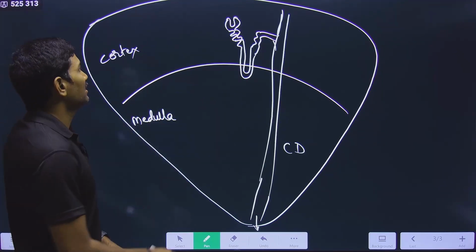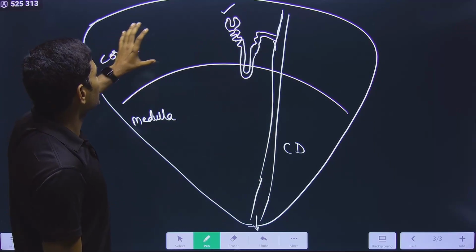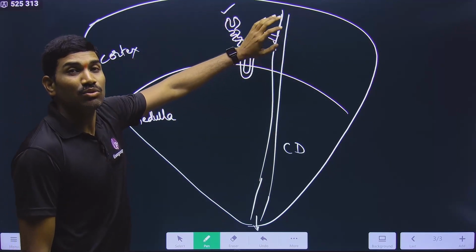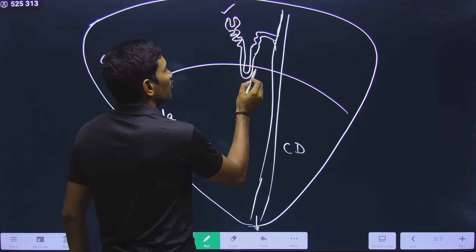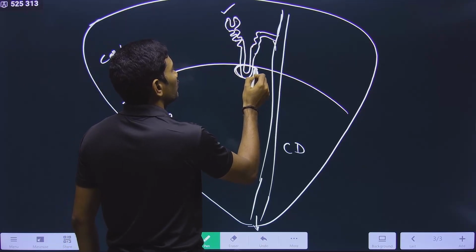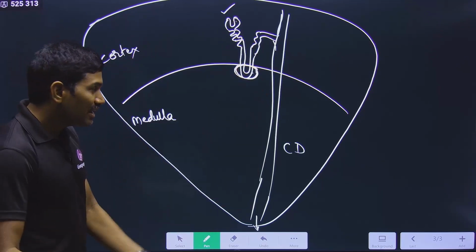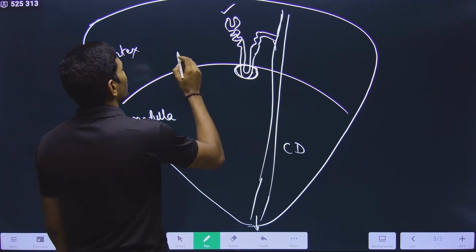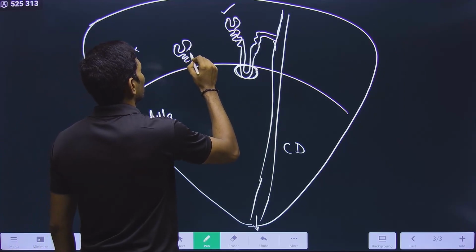Okay, the thing is, there are some nephrons that are present within the cortex region only. But for these nephrons, only a small portion of Henle's loop is coming into this medullary region. Whereas there are some other types of nephrons.